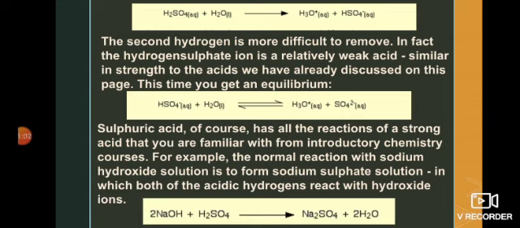Sulfuric acid has all the reactions of a strong acid, which you are familiar with from your introductory chemistry courses. For example, in the normal reaction of sulfuric acid with sodium hydroxide, they form sodium sulfate and water in a single step, which shows the strength of sulfuric acid.